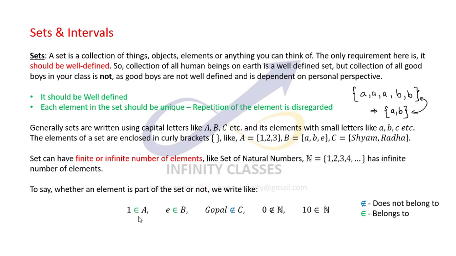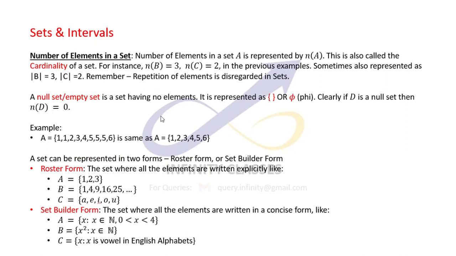This is the set A. 1 belongs to set A. E belongs to set B. Gopal does not belong to set C. Set C has Shyam and Radha. Gopal is not there in the set, so we write it as Gopal does not belong to set C. 0 does not belong to the set of all natural numbers. 10 belongs to the set of natural numbers.